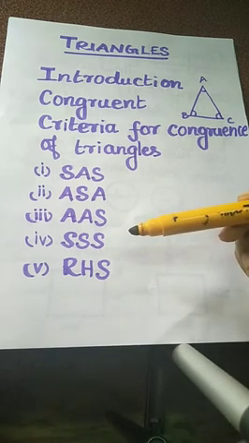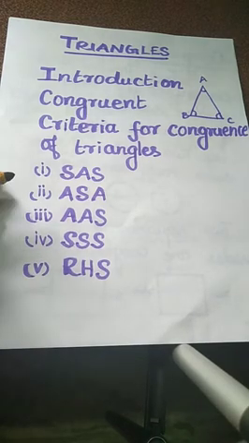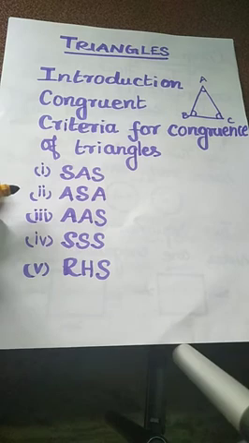First, I will explain congruence easily. Two figures are said to be congruent if they have the same shape and same size. Suppose you take two circles. Two circles of the same radii are congruent. Two squares of the same sides are also congruent.